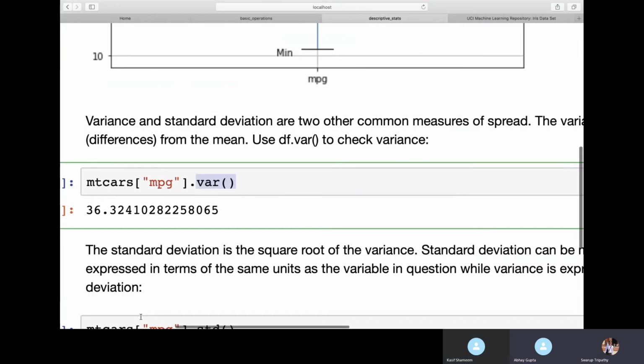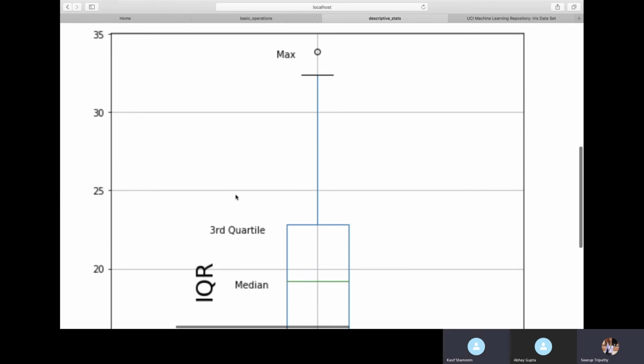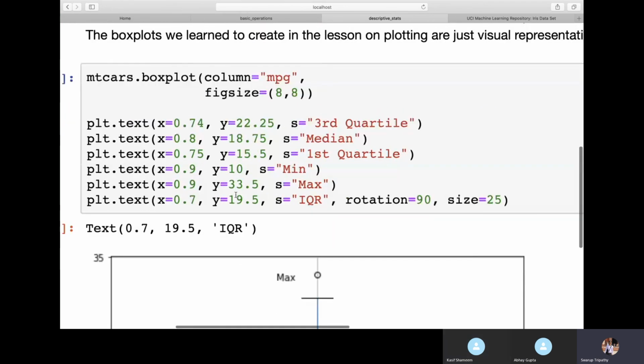That var is nothing but variance. Var underscore count should not be similar. It's something else. Actually, it should get only var. I think it has not executed something. It might be giving.